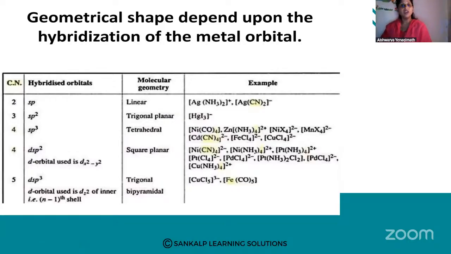You can see here, if it is sp hybridization, what will the coordination number be? 2. The geometry is linear, and here you have the examples. If it is sp2 hybridization, when is it possible? When the coordination number is 3. So sp2 is trigonal planar. When the coordination number is 4, it is sp3, and it can be dsp2 also. If it is sp3, tetrahedral geometry with so many examples, and if it is dsp2, it is square planar with the examples. When the coordination number is 5, dsp3, trigonal bipyramidal, with the examples.